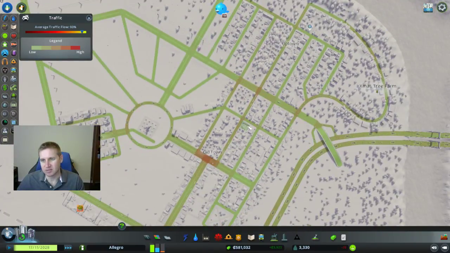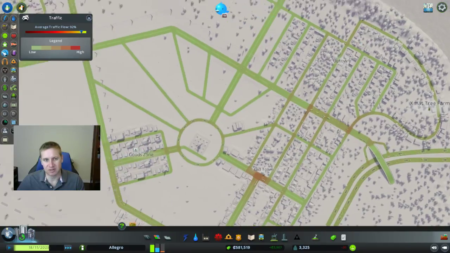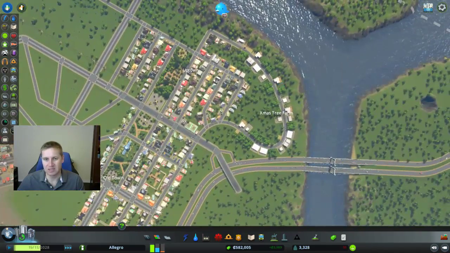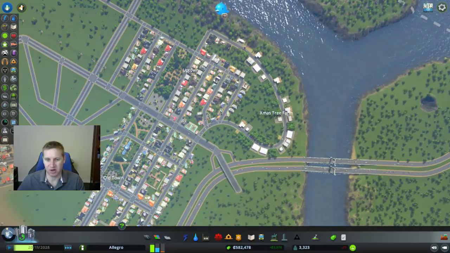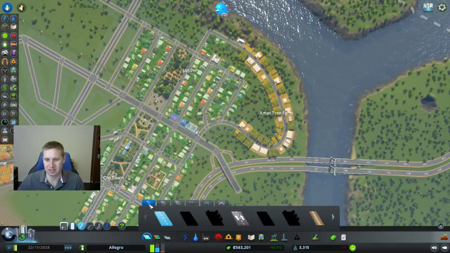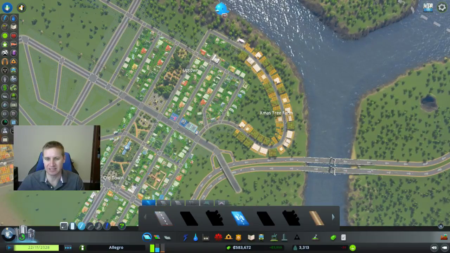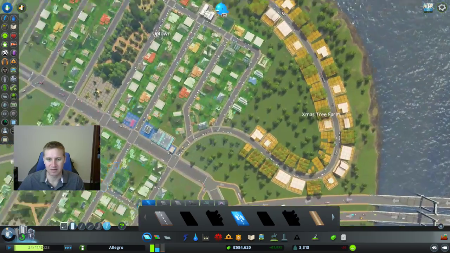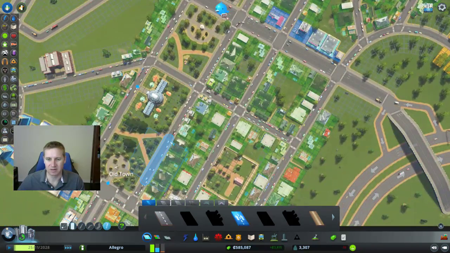Well, let's do this. One thing that I was thinking of doing is making the streets around the park one-way streets. I think I'm going to do that just because it instantly doubles the capacity of these streets. So if we go around the park, because there are already pretty busy streets here.